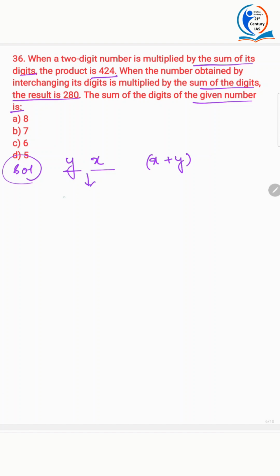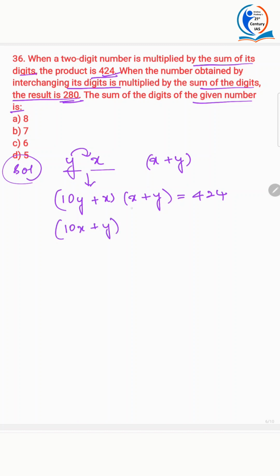You have to write it as 10y plus x, and it is multiplied by x plus y, and this is equal to 424. When the number obtained by interchanging its digits is multiplied by the sum of the digits, the result is 280. Now this one is interchanged, which means 10x plus y, multiplied again by the sum of the digits of the number, is 280. Now the sum of the digits of the given number, what are they asking? They're asking x plus y. What is x plus y?